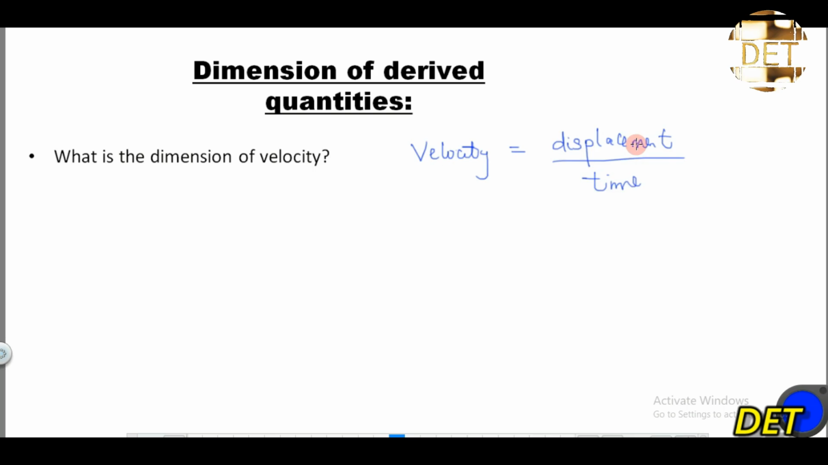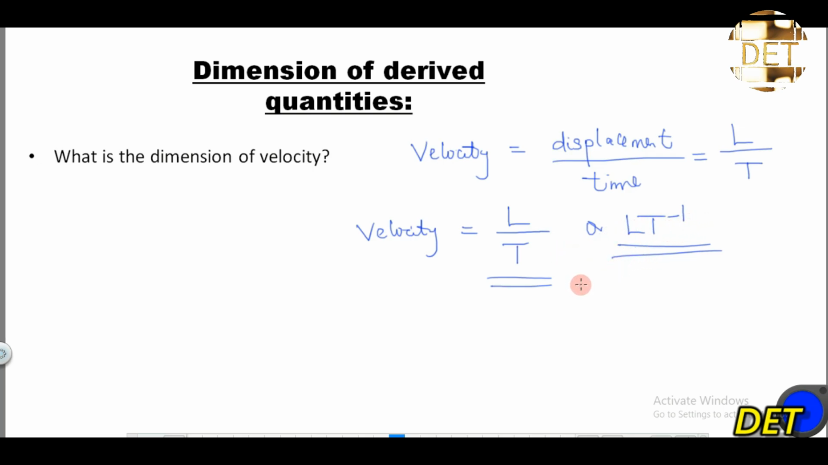So displacement is a fundamental quantity. It talks about length, right? Displacement, the distance moved in a specific direction. So displacement is length. So the dimension for displacement is L, which is length, over the dimension for time, which is T. So the dimension for velocity is equal to L over T, or LT raised to the power of minus 1. So this is our answer to this question. It's either L all over T or LT raised to the power of minus 1. This is the dimension for velocity.